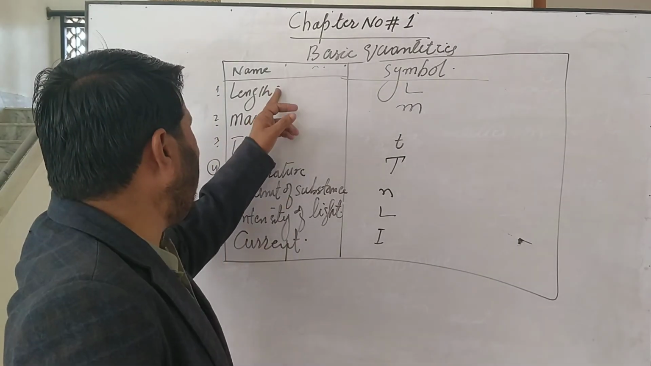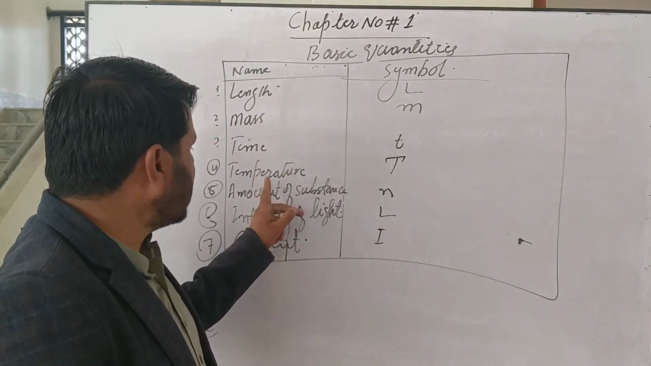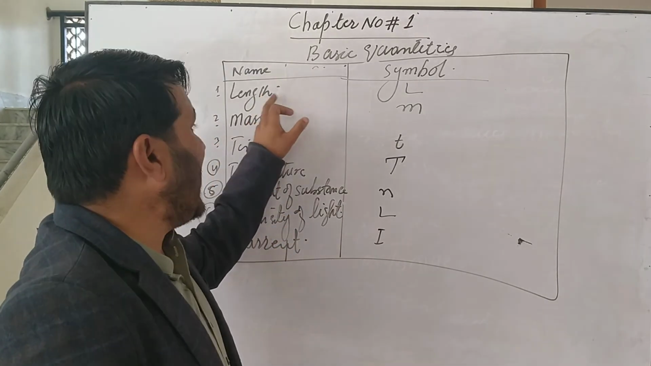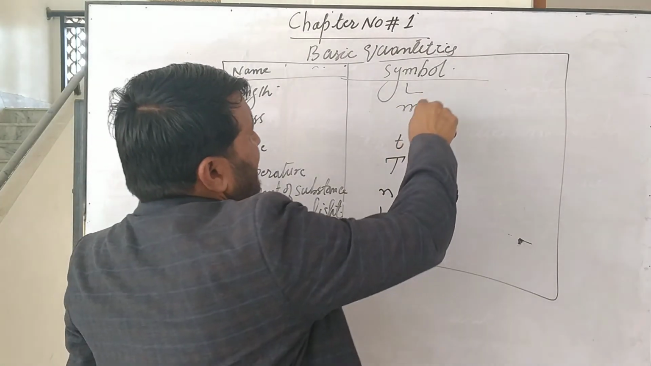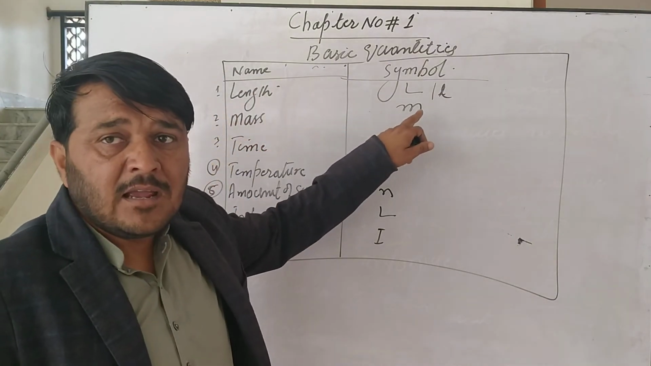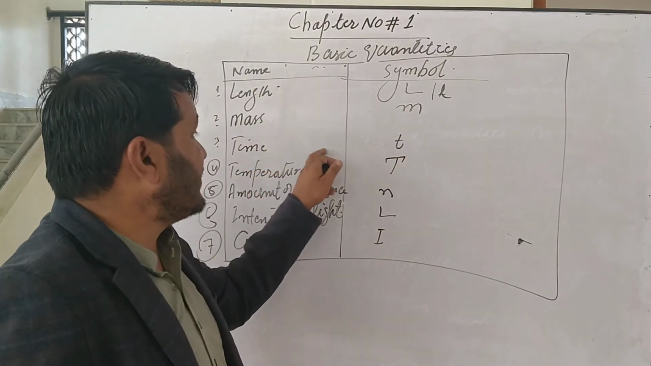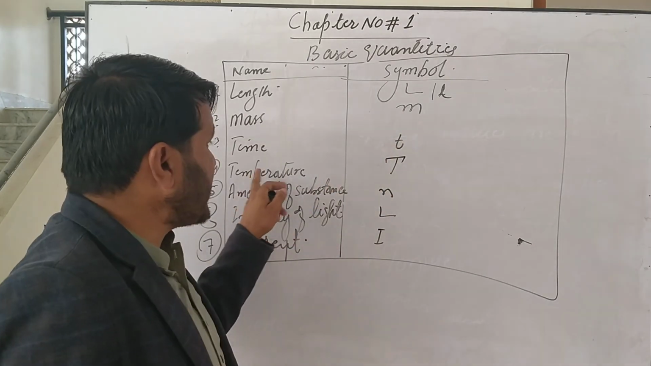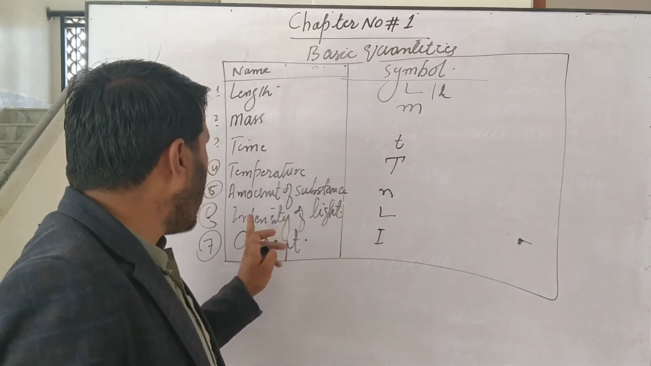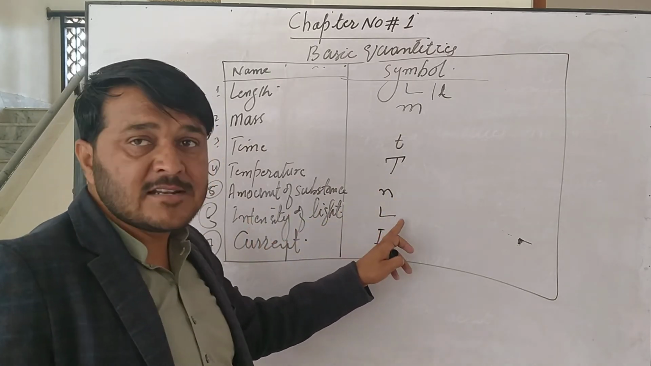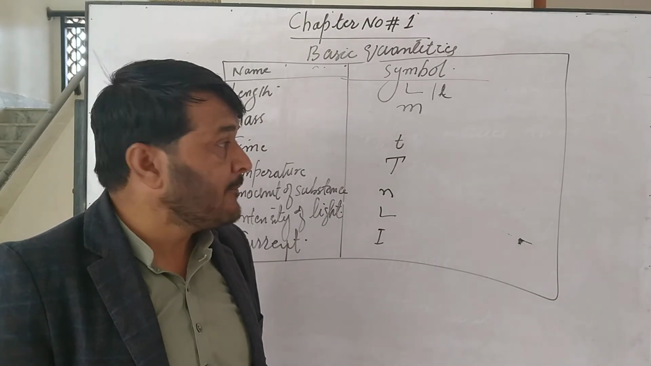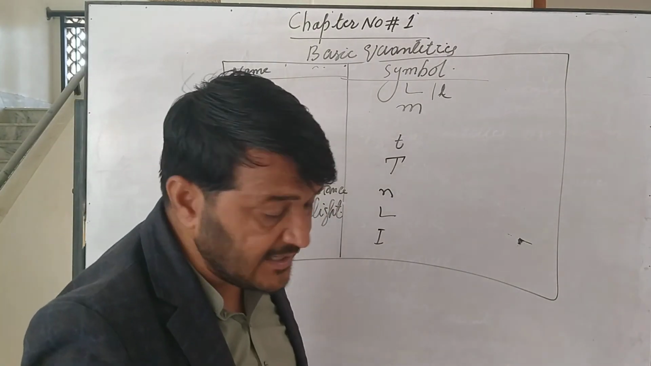This is the table: length, mass, time, temperature, amount of substance, intensity of light, and current. Length is sometimes denoted with a capital L and sometimes with a small l. Mass is denoted with a small m. Time with a small t. Temperature with a capital T. Amount of substance with small n, intensity of light with a capital L, and current with a capital I. This is the table of basic quantities.